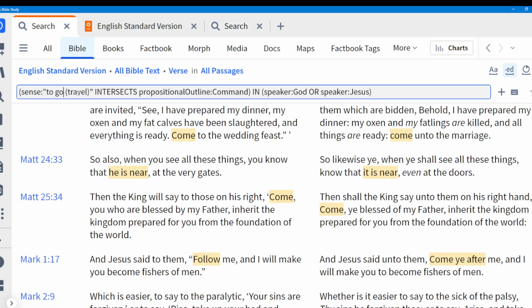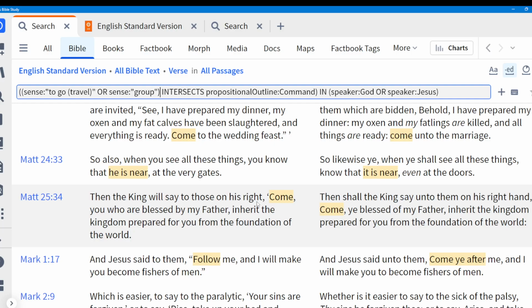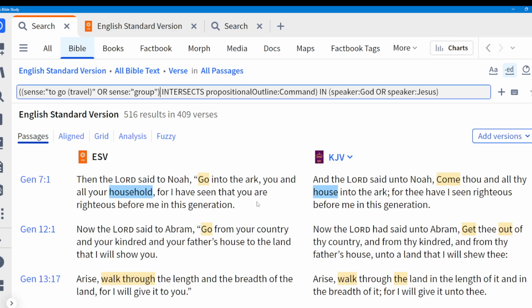But I wonder if where you have that as a command, so if I do sense go travel, and I want to find two senses, so I'm going to have another layer of parentheses, sense go travel, or sense group. And again, that's in parentheses because I want to know where either one of those intersects propositional outline, and I want to know where that whole set is in God or Jesus speaking. And so I hit OK here, and I get 516 results in 409 verses.